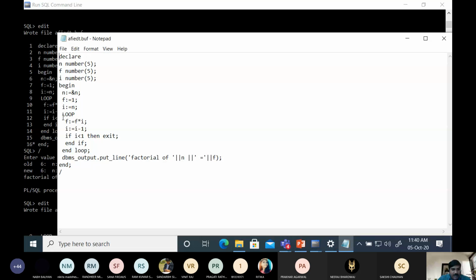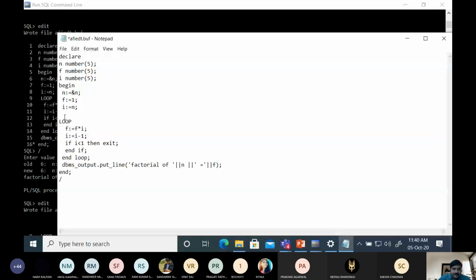Suppose we want to make this program through the while construct. So here we will write while I is less than 1. While I is less than 1, then loop, and then there is no need to write this.